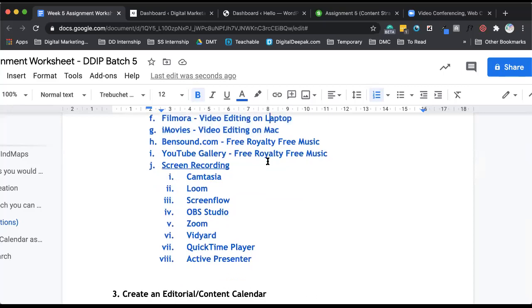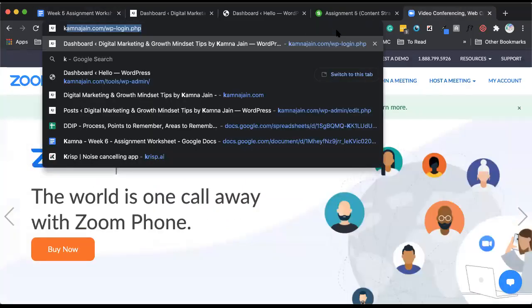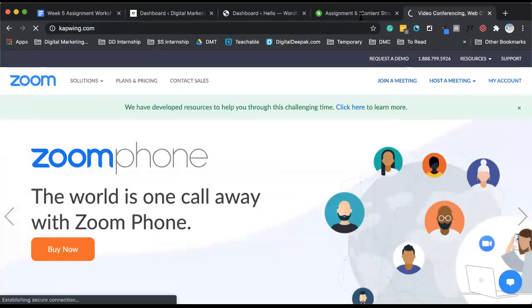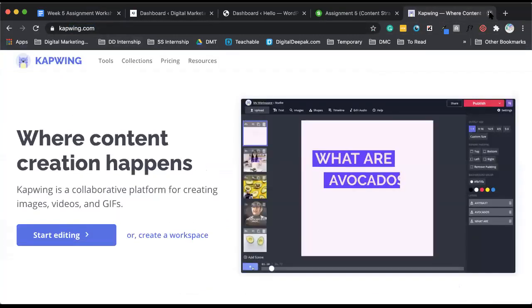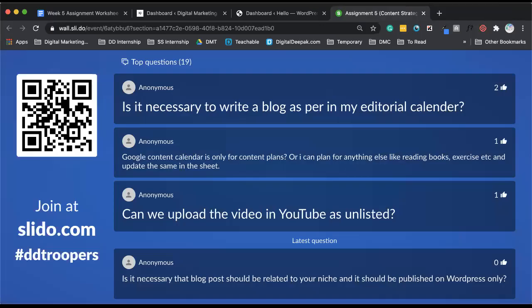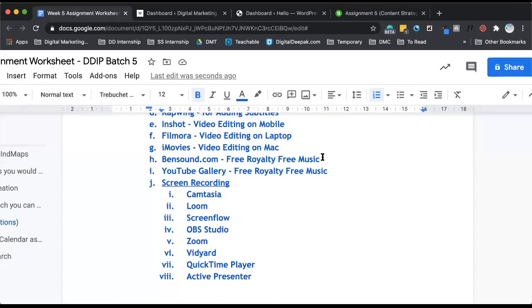So now, Newton, Capwing is a website basically. After you have made the video, you can go here and choose the subtitle. So after you have made the video on Filmora, you can do it. Great. Harsh says Epidemic Sound is also a good option. Let's add that and move on.